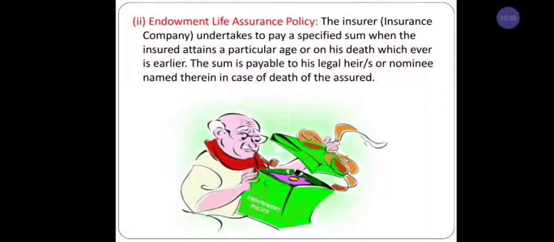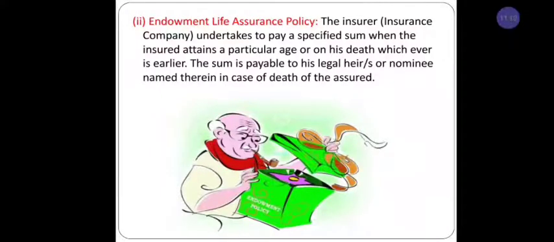Also here they have a condition: the insurance company will pay the specified amount to Mr. Ganesh when he has attained that particular age. If he completes 30 years, they are supposed to provide the sum of the amount.